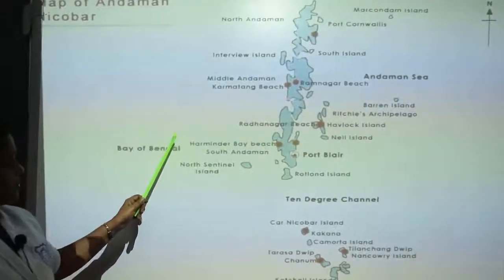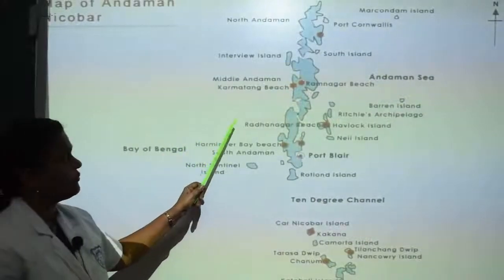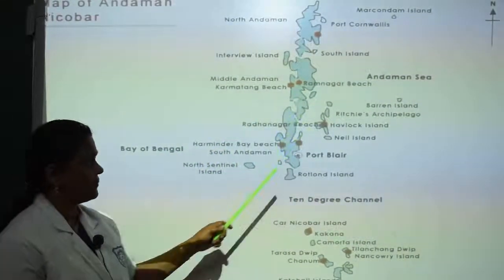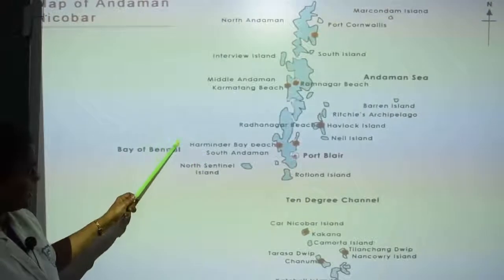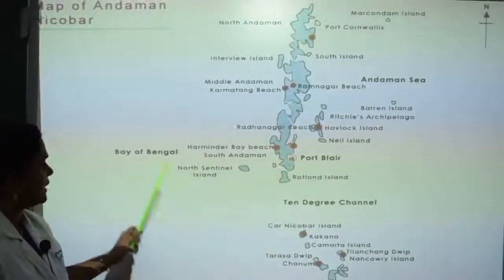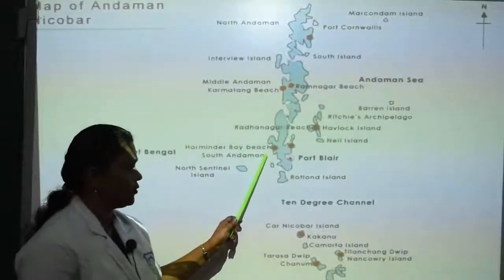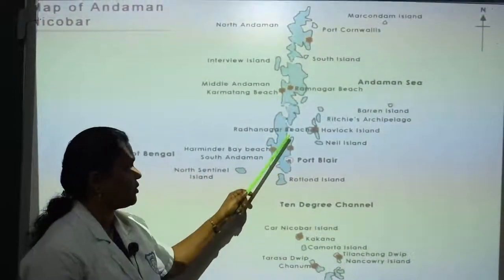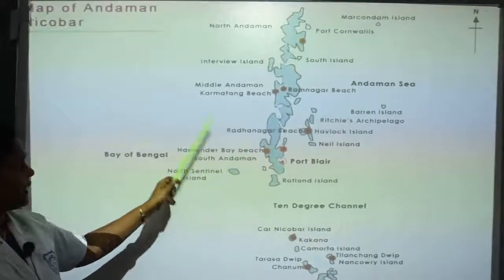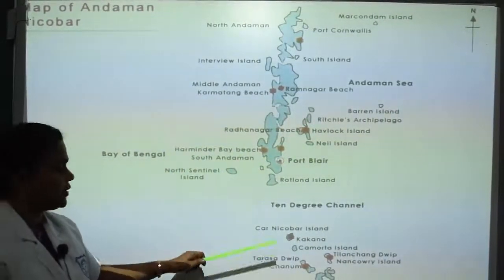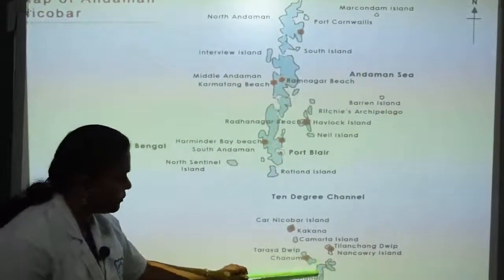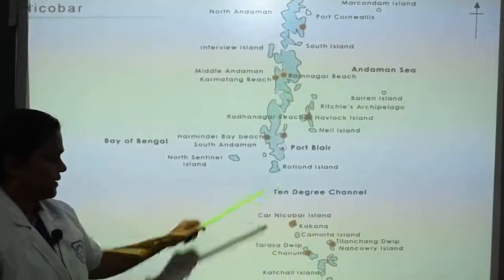The Andaman group of islands is shown here. The Andaman and Nicobar group consists of 572 islands. It is situated in the eastern part of India, in the Bay of Bengal. The capital is Port Blair, located here. The Andaman group is separated from the Nicobar group by the Ten Degree Channel.